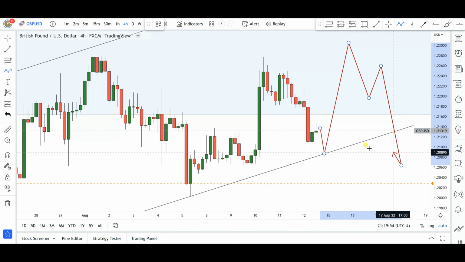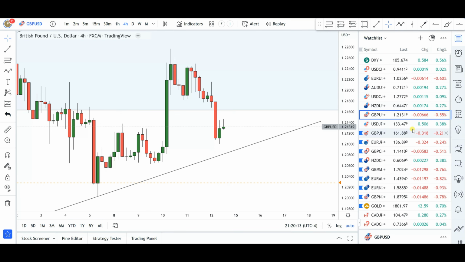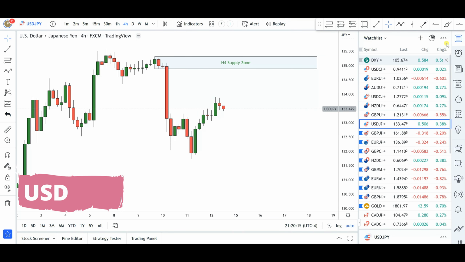Okay, but until price begins to take off this rising channel that we have, this particular trend line, until price does that, the bears are not yet in control. So keep that in mind as you do your analysis for next week. So that's pretty much what I can see right now in British pounds and US dollar as we go into next week. Now, next up is going to be US dollar Japanese yen.